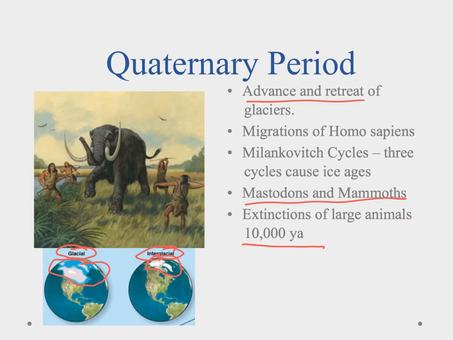A couple other things when we're talking about ice ages, in the lessons they'll tell you a little bit about the Milankovitch cycles. And that was 3 different cycles that interrelated, and when they all hit the same time, it would cause an ice age. And they'll go through that in the lesson a little bit more. We'll just mention the name here. And one of the big things we notice in the Quaternary is the migration of Homo sapiens. So modern man came onto the picture during the Quaternary Period. And that may have helped out with the extinctions of some of these larger animals.